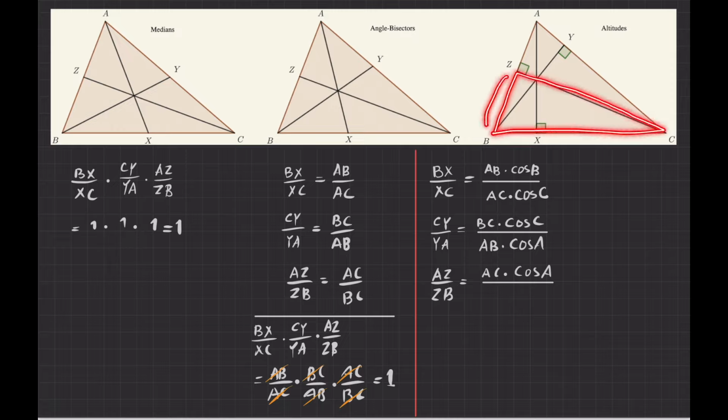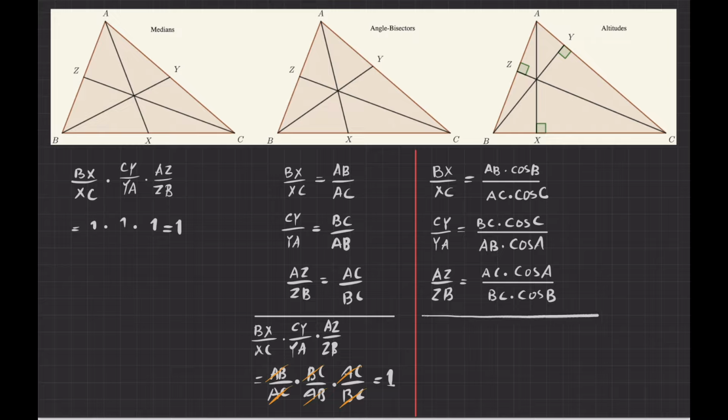So ZB is the hypotenuse BC multiplied by the cosine of B. So it becomes BC multiplied by cosine of B. And now I want to multiply them side by side. So on the left-hand side, I will get exactly BX over XC multiplied by CY over YA multiplied by AZ over ZB.